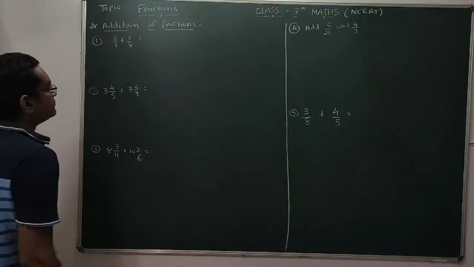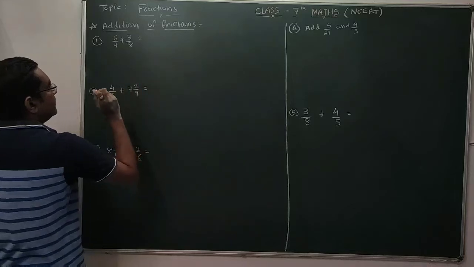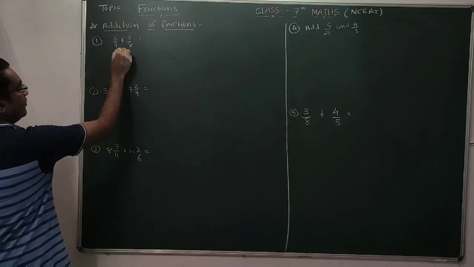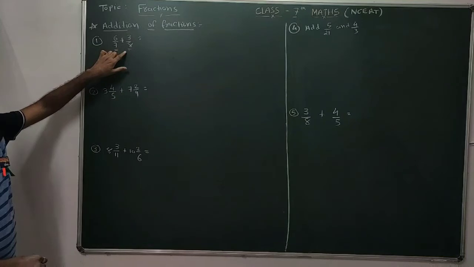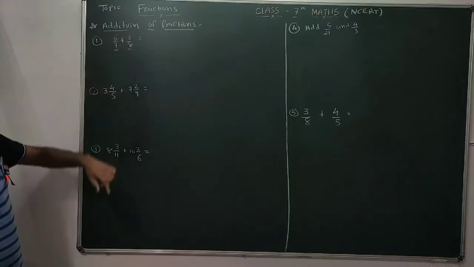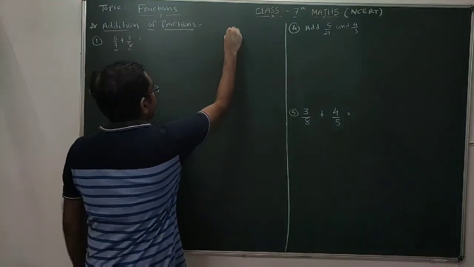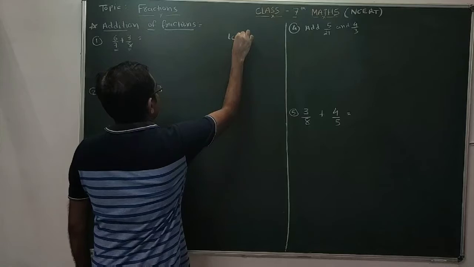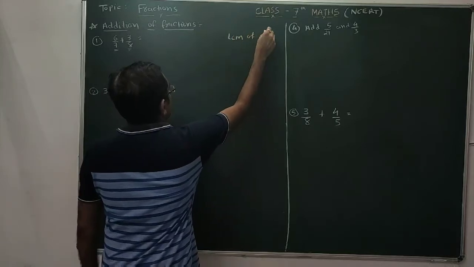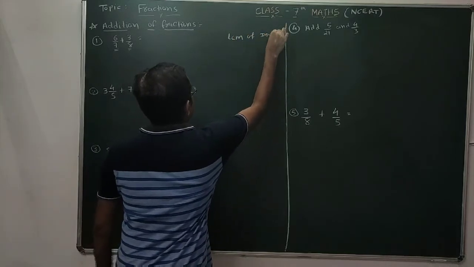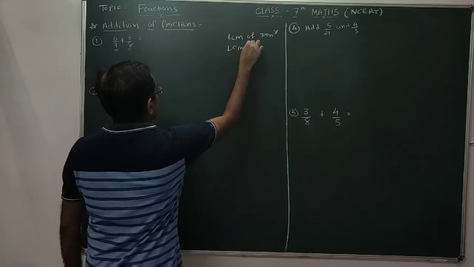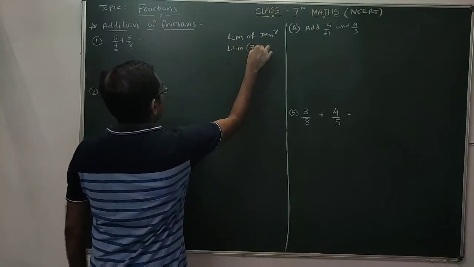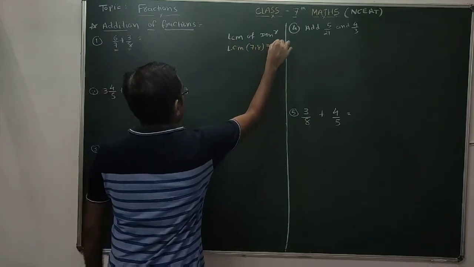So for that, the simplest method is that first you have to consider the denominators. Both of the fractions' denominators are 7 and 8. So first step, you have to find the LCM of denominators. So what is the LCM of 7 and 8?